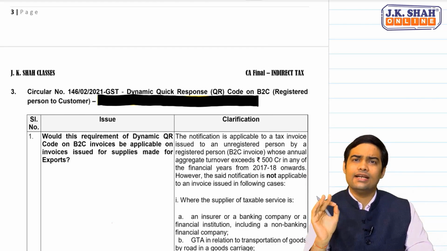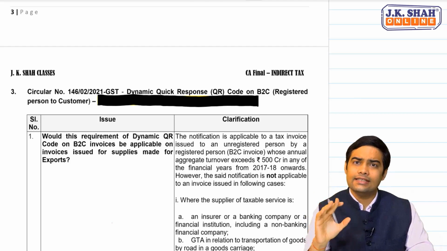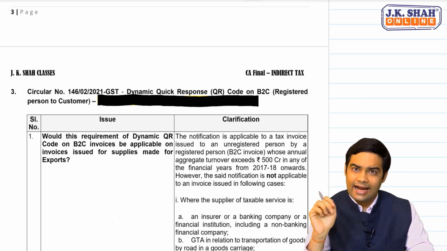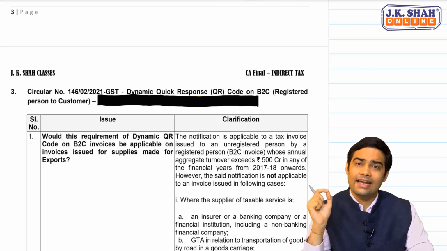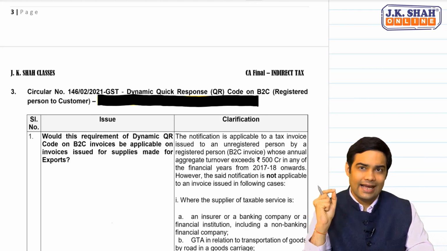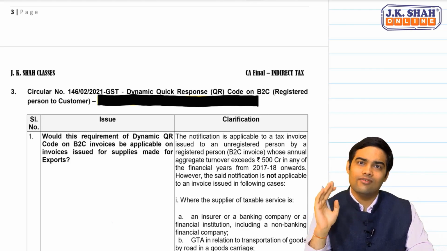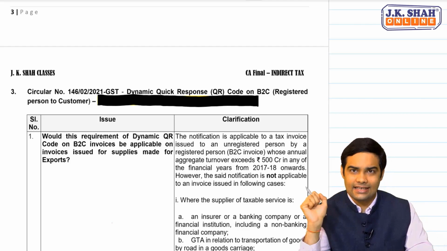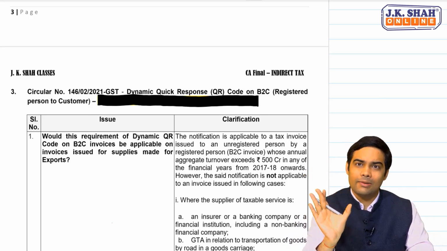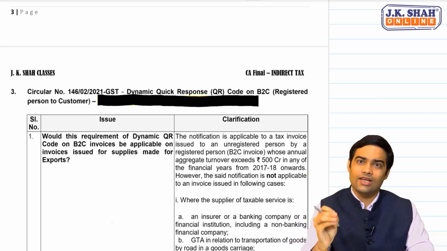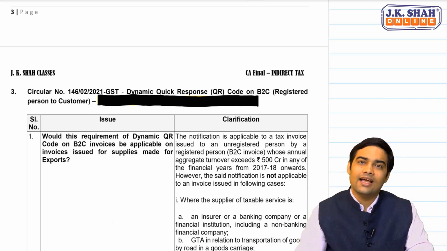The difficulty is even today, this provision is not yet active, meaning to say non-compliance till 30th September 2021 would not result in any penalty. So dynamic QR code on the ground level at present is not active. However, as the circular has been now forming part of statutory update, we will have to go through it.